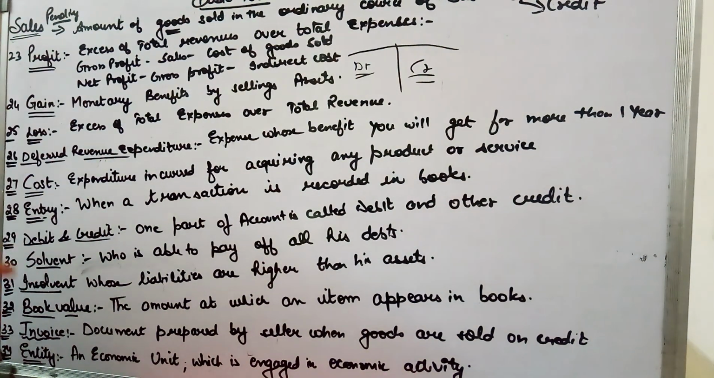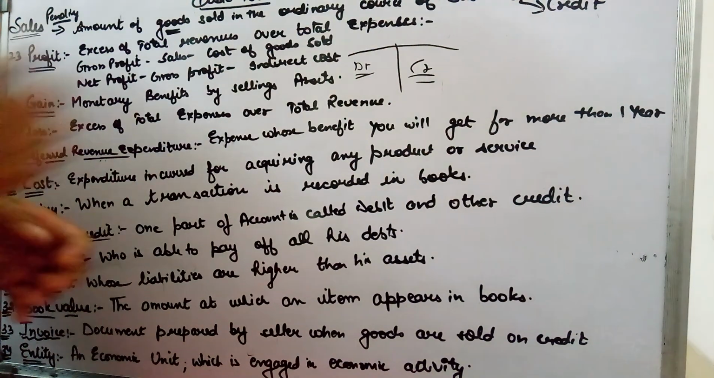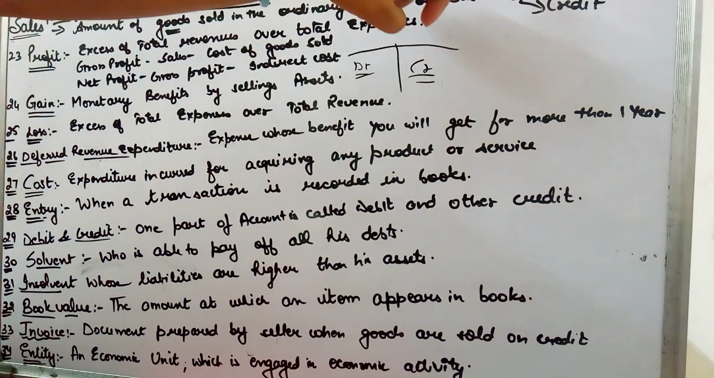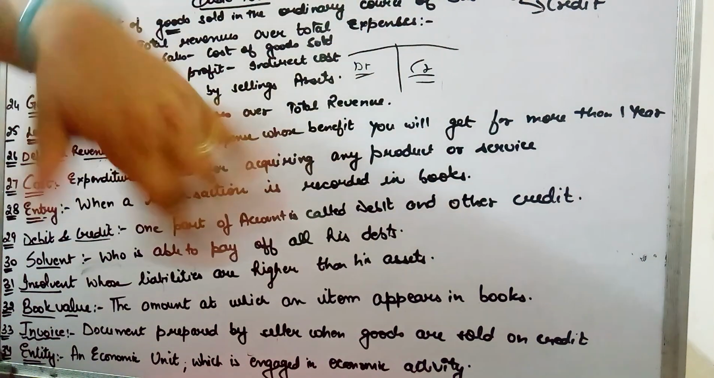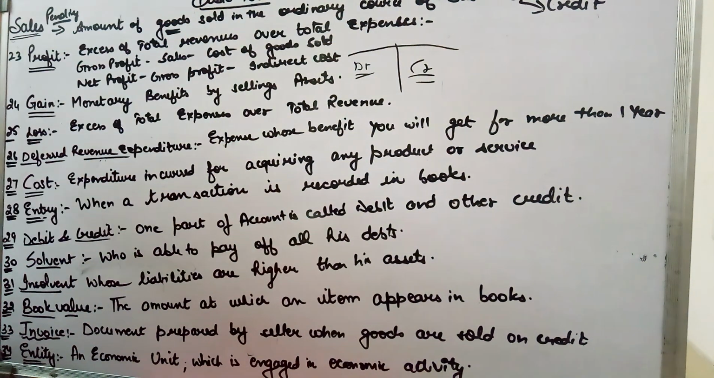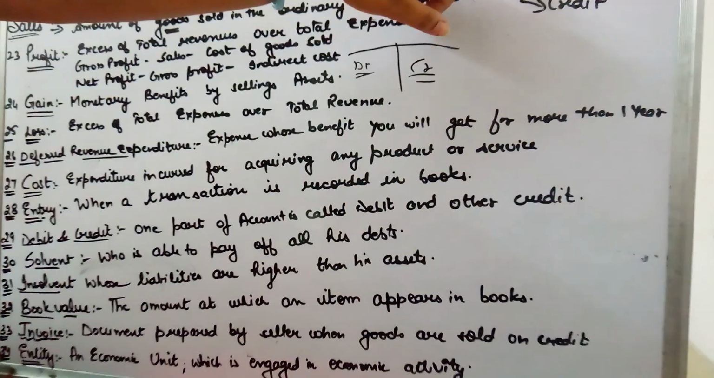Then you have invoice. Now invoice is a bill that is prepared by a seller when the goods are sold on credit. Whenever you go in the market, you will find that there are two types of invoices that are prepared when the goods are sold. One is known as cash memo and the other is known as invoice. When you sell goods on cash, the seller has already received the payment and goods have been sold, so a cash memo will be issued.